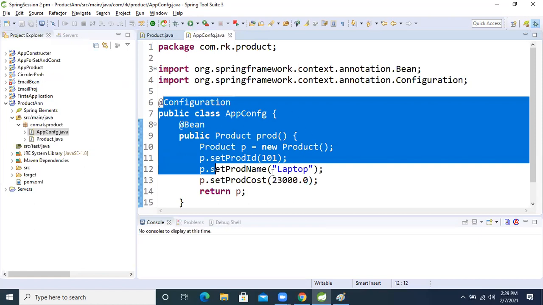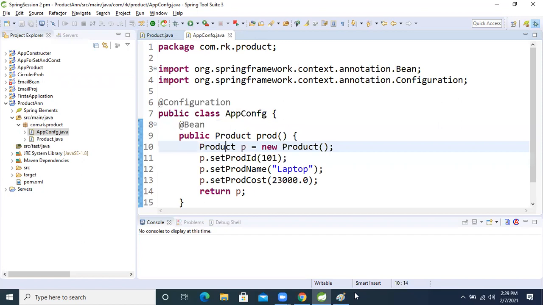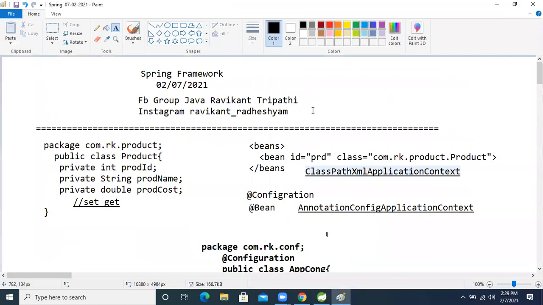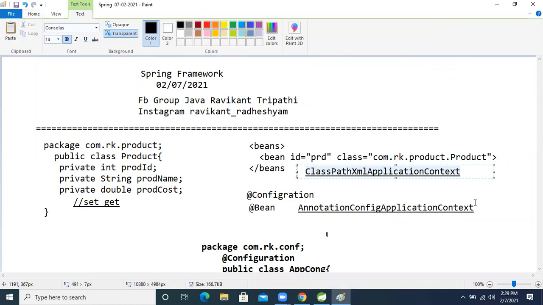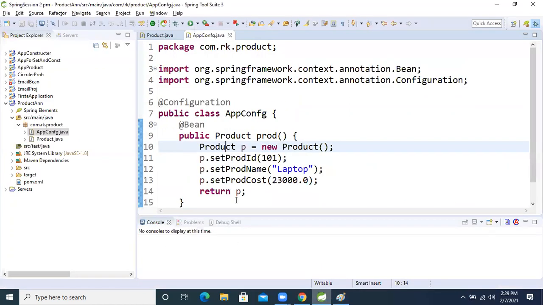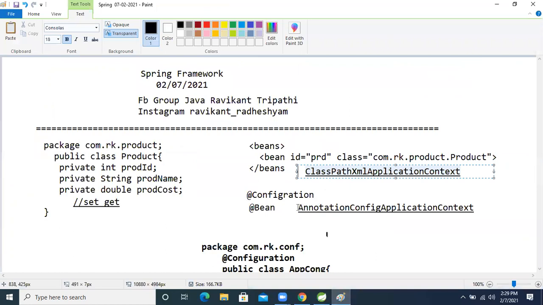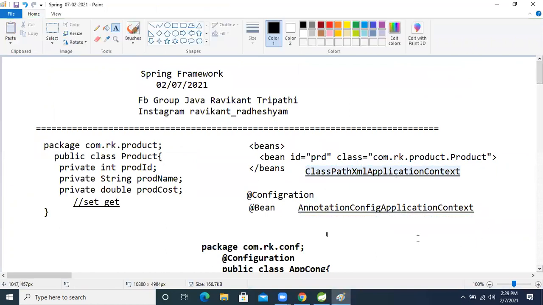But previously what were we performing? XML configuration. Because of that we were taking its implementation class, ClassPathXmlApplicationContext. Now we are going to perform annotation-driven configuration, right? We are using annotations in the configuration, Java configuration as well. So which implementation class? Now we will use AnnotationConfigApplicationContext, and this one is used in industry, guys.